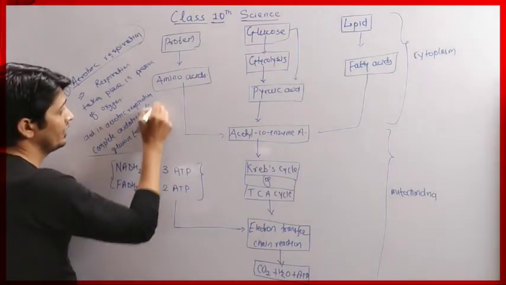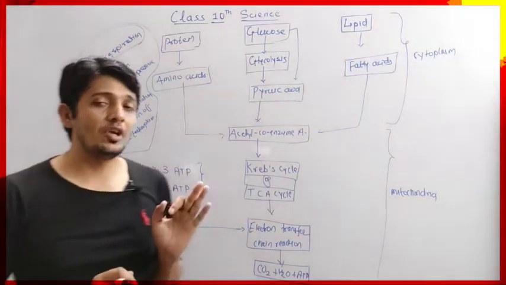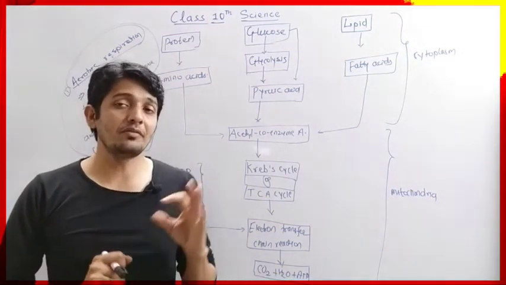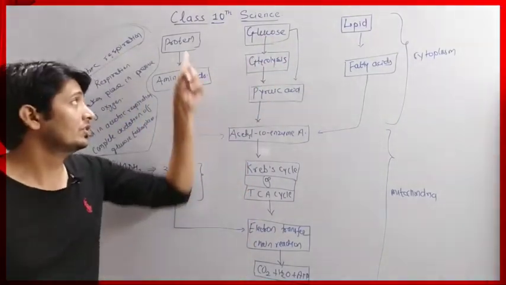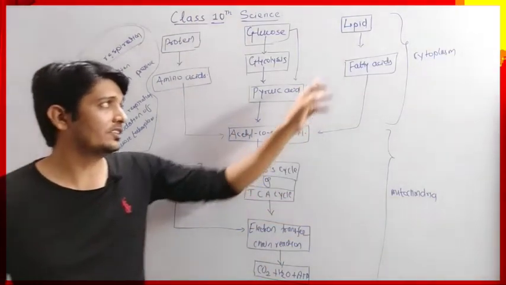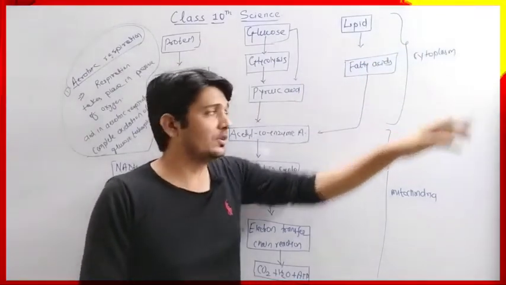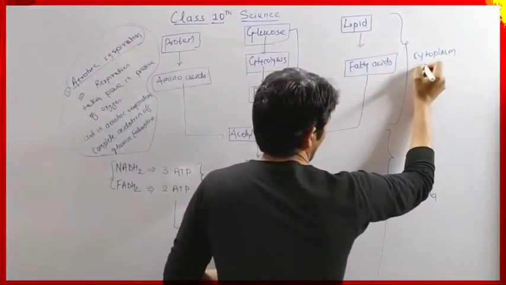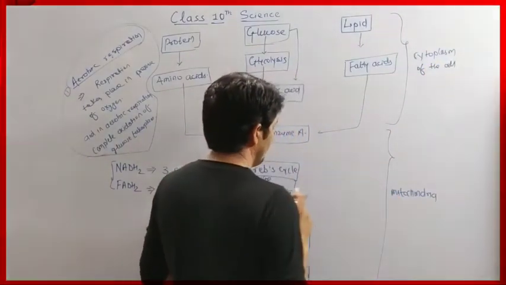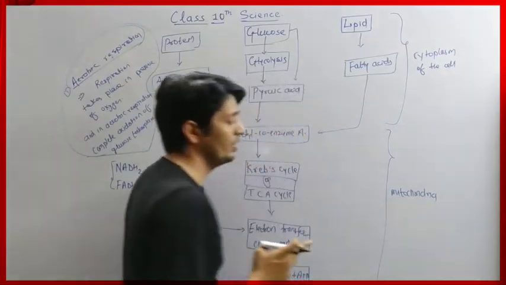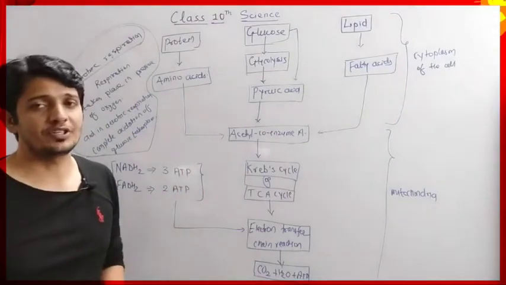Okay, so this is the very important part that you have to remember. First you have to write down the same way that we have drawn on our board. So this is the oxidation of glucose, this is oxidation of protein, and this is oxidation of lipid. This process takes place in the cytoplasm of the cell, and this reaction takes place in the mitochondria, which are the organelles of the cell. So write this down first.